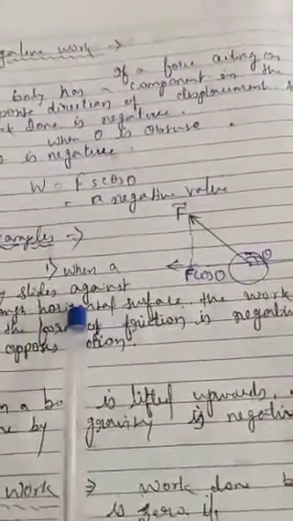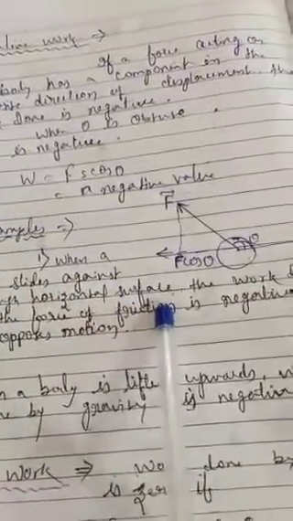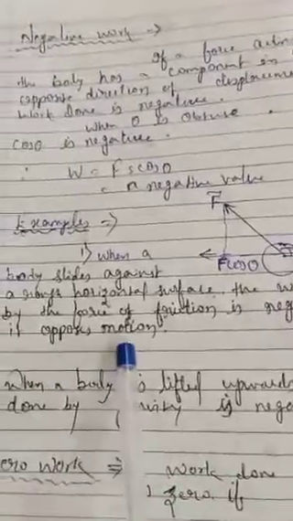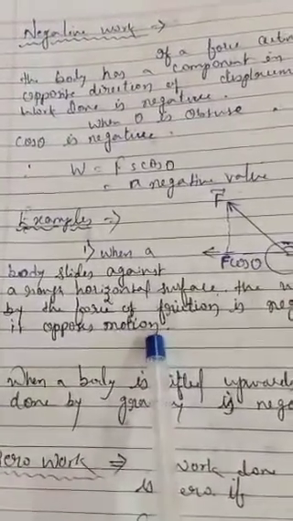When a body slides against a rough horizontal surface, the work done by the force of friction is negative as it opposes the motion. It is the first example.